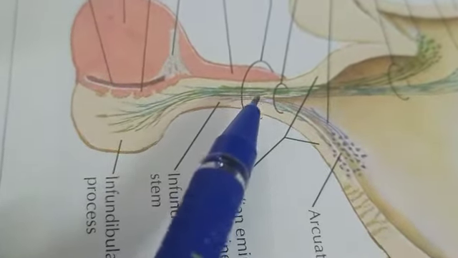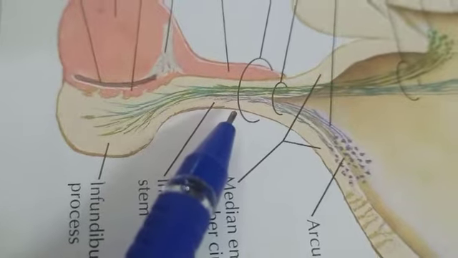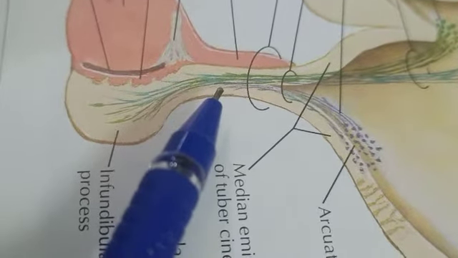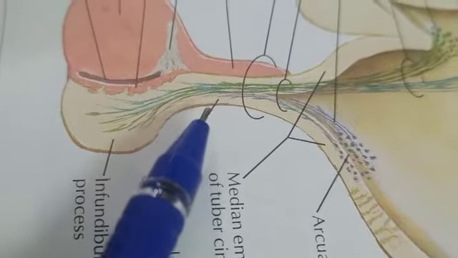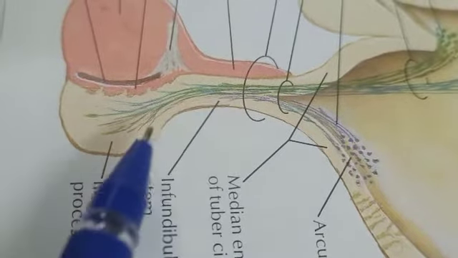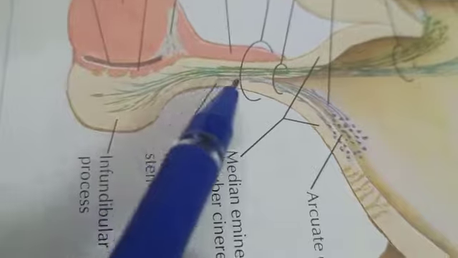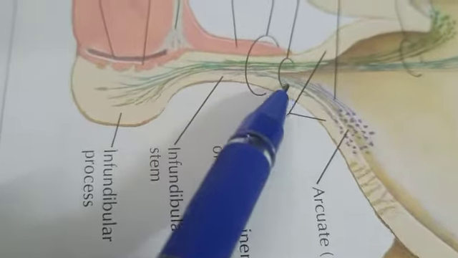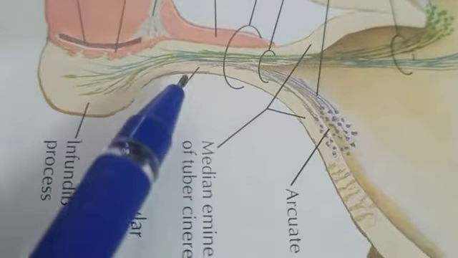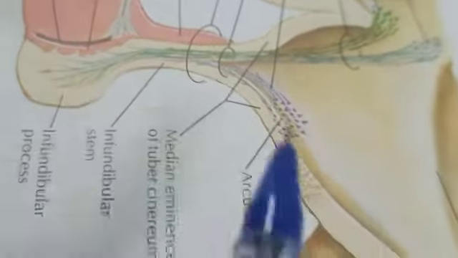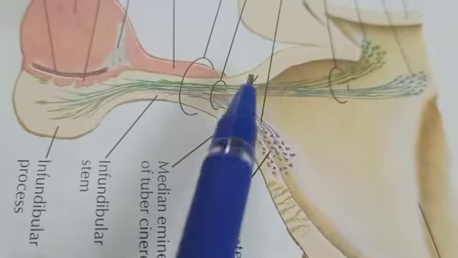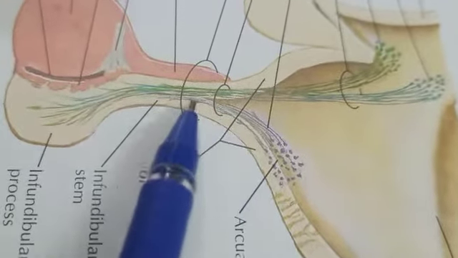So the neurohypophysis is again divided into three parts. It is the median eminence. This is the median eminence. Then infundibulum.